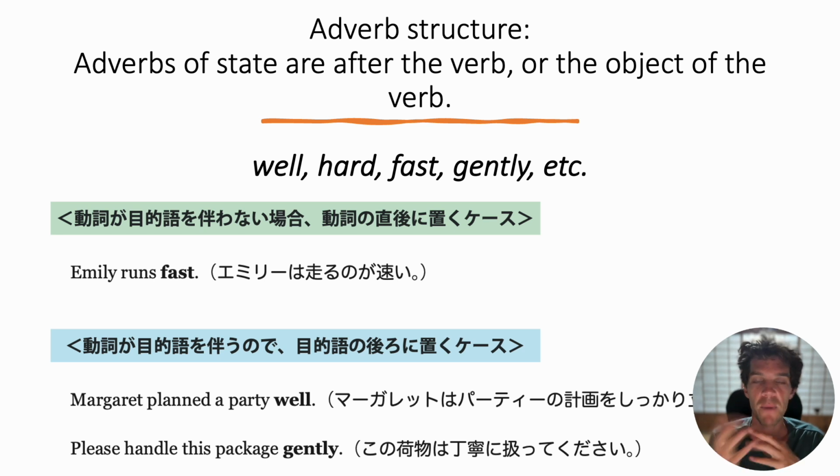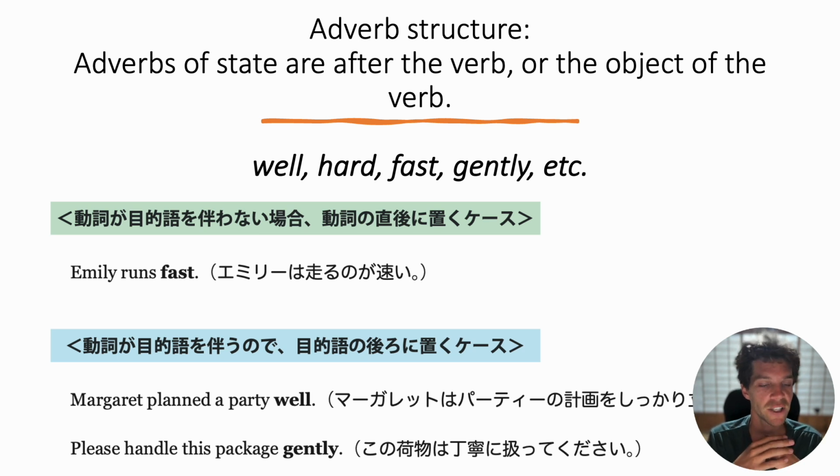Or my boss prepared diligently. My boss prepared thoroughly. Thoroughly, diligently, how the verb prepare was done, so it's placed at the end. When you have an object with the verb, though, the adverb is normally placed after that object, normally at the end of the sentence as well. So, Margaret planned a party well. Here the verb is planned, but we have an object, the noun, a party. So, describing how she planned, the kind of way she planned is placed at the end with well.